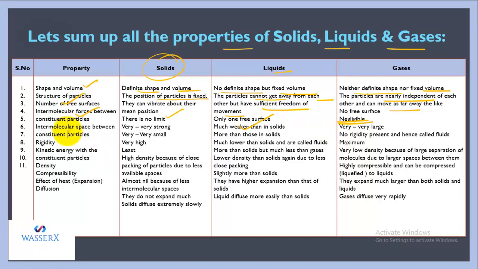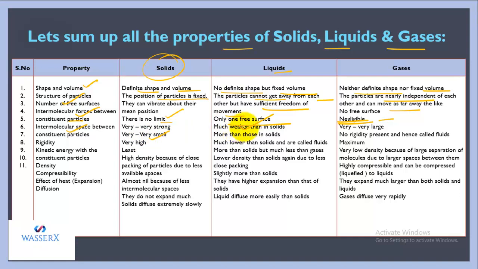Let's talk about the constituent particles. In solids, there is no limit. But in liquids, there is only one free surface. And in gases, the constituent particles are nil because they are very far away from each other. If we talk about the spaces between them in solids, the spaces between them are very, very small.